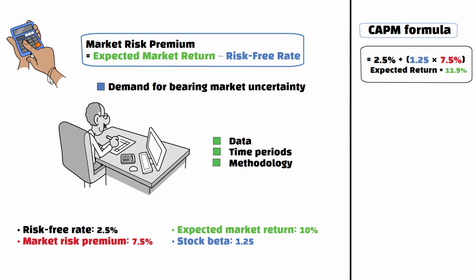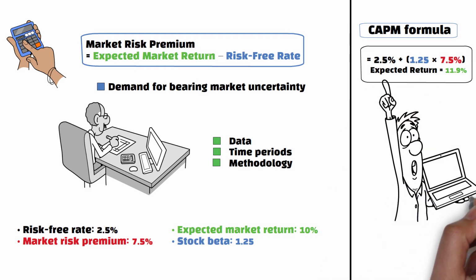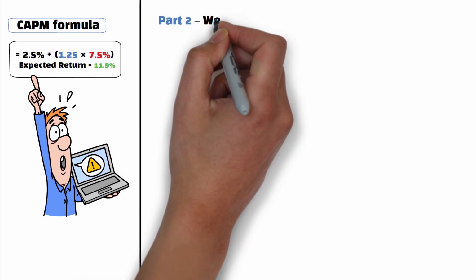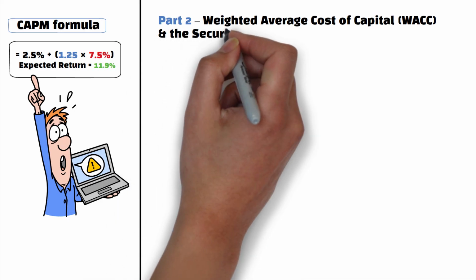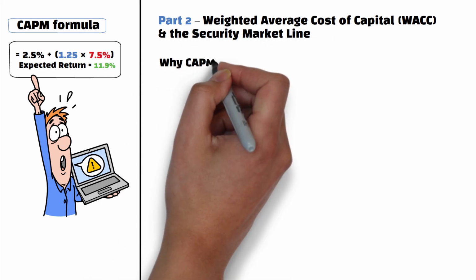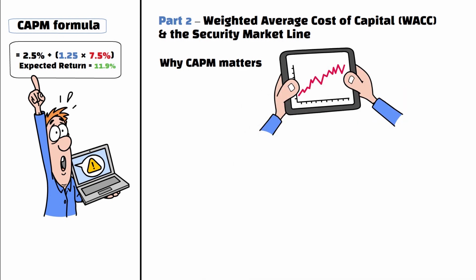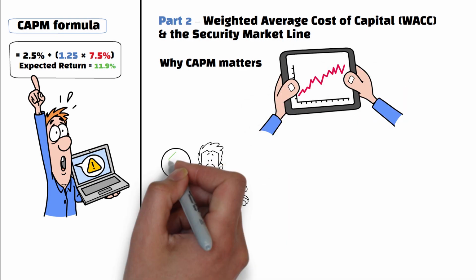Therefore, according to the formula, an investor should require a return of 11.9% per year to justify holding this stock. But if the expected return is lower than that, the investment may not sufficiently compensate for its risk. Part 2. The benefits of capital asset pricing model and the security market line. Despite its simplicity, it plays a critical role in corporate finance and valuation.